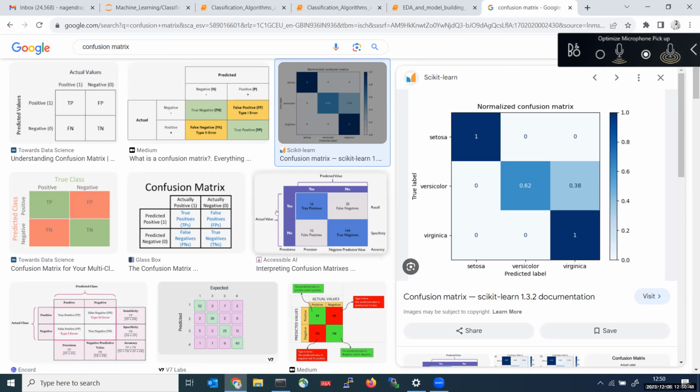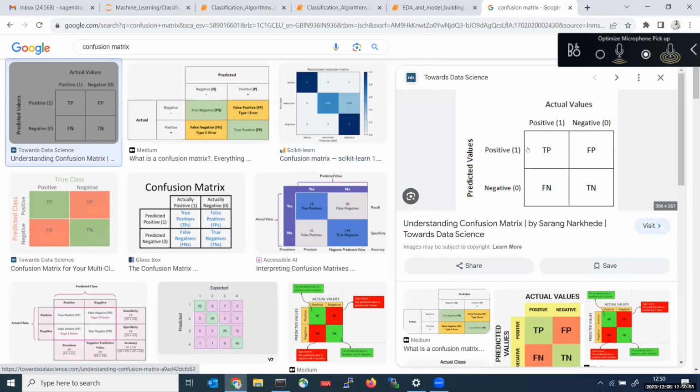If you see from the 2 by 2 matrix perspective, let us see. Positive means, for example, let us suppose cancer is there, and negative means cancer is not there. Let us suppose positive is cancer is not there, and negative is cancer is there. Normally, we treat cancer being there as the negative scenario. Let us consider it from that perspective.